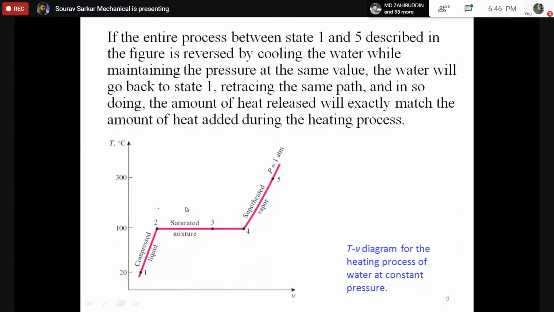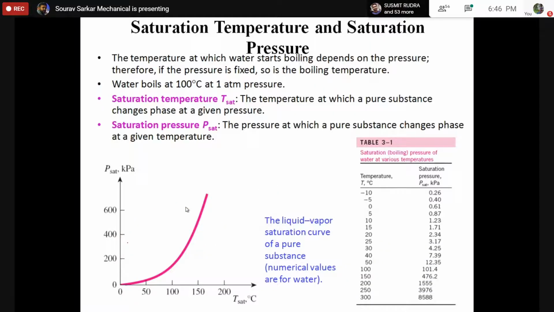So if it is happening at 5 atm, the horizontal line will lie somewhere there. If you are doing it at lower pressure, the horizontal line will be somewhere there. Do you get my point, what I'm trying to say? Because the phase change temperature, this is my phase change temperature. At higher pressure, my phase change temperature will be higher. At lower pressure, my phase change temperature will be different. So this is known as the saturation temperature and saturation pressure.